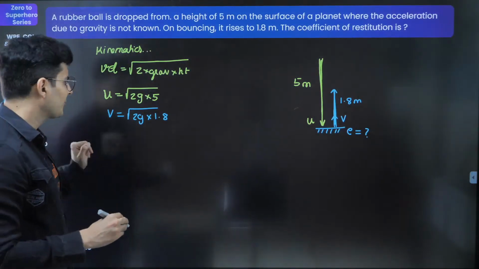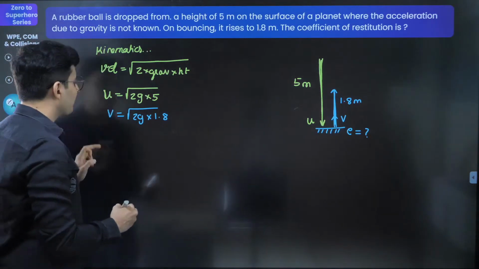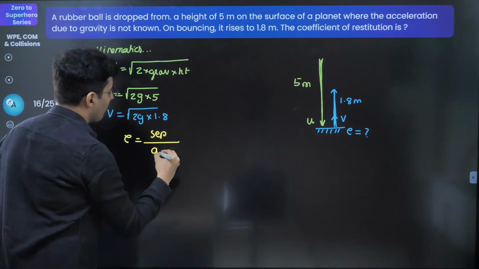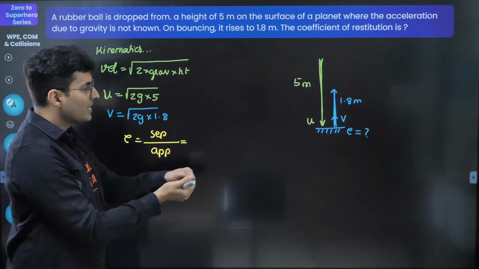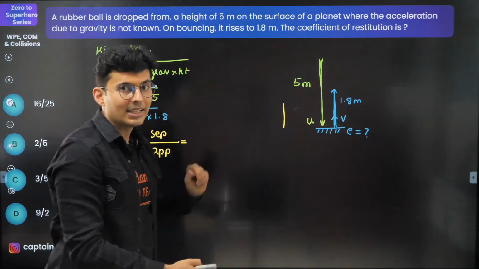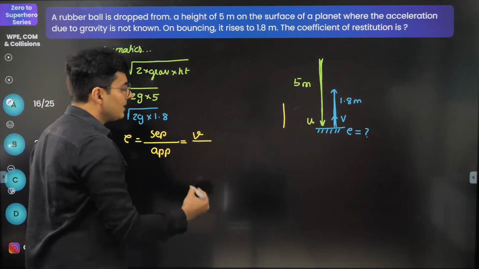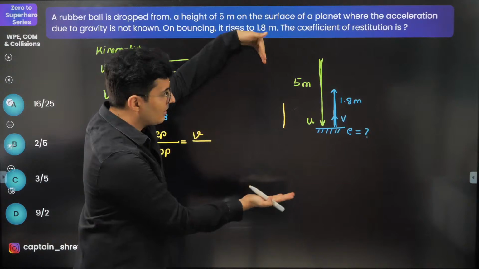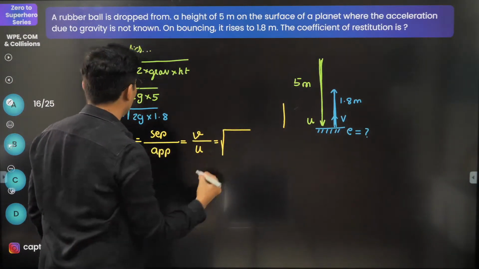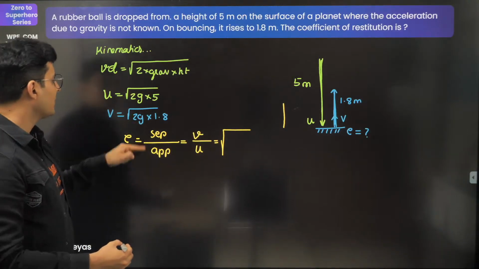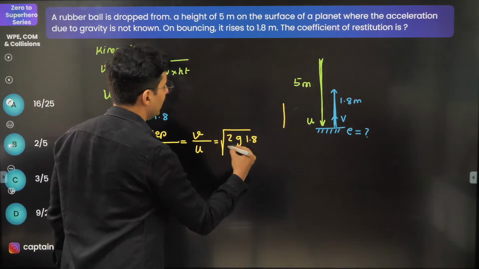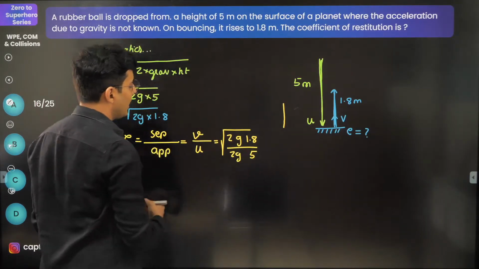V is root 2gh. Now, what is the value of E? E is always separation velocity upon approach velocity. Now, if you notice, this surface and the ball separate with a velocity of v. So it should be basically v divided by u, since they approach each other with a relative velocity of u. So it will be nothing but root of 2g into 1.8 upon root of 2g into 5.